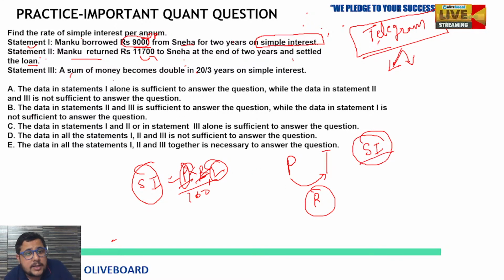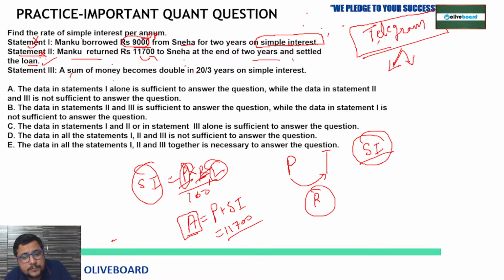So here in statement 2, statement 1 alone is not sufficient, and even the second alone is not sufficient. But if you look, Manku returned 11,700 to Sneha at the end of 2 years and settled the loan. So this is the amount he is returning, the total amount including principal plus simple interest. 11,700. So this is given in the second statement.